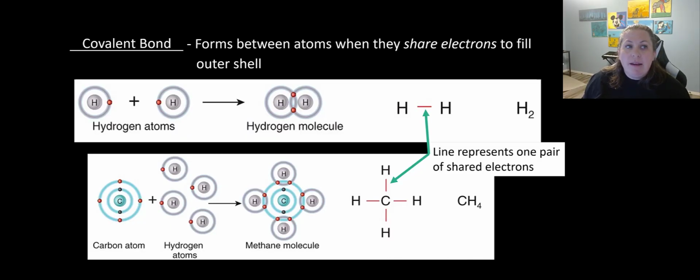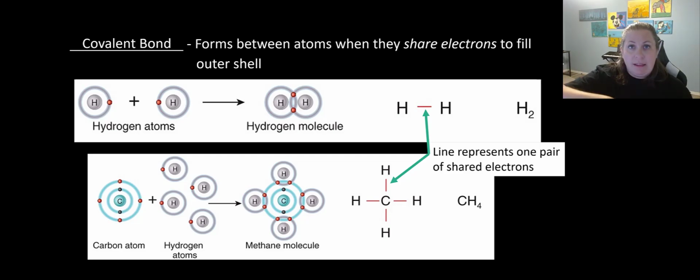The next type of bond is called a covalent bond. Covalent bonds are going to form between atoms when they share electrons to fill their outer shell. So they're not giving it away and donating it and accepting like we saw with the ionic. They're going to share. So in this case, hydrogen has 1 electron in its outer shell and it needs 2. So it can bond with another hydrogen and it can share those 2. So those 2 electrons will go around one hydrogen and then they'll go around the other hydrogen.